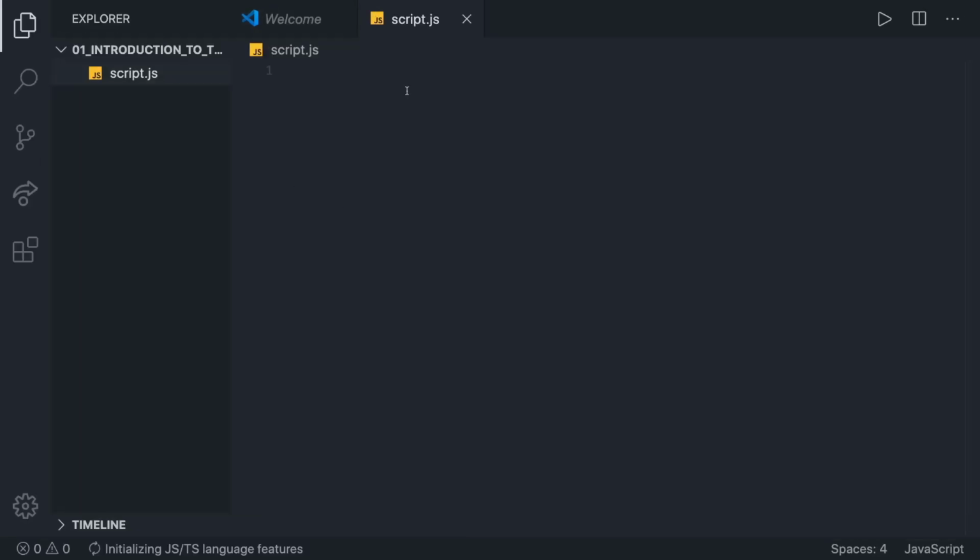That's immediately going to open the file for you, and in there you can say console.log, and then again in quotes, hello world. This is the same line we've written in the console before. You can save it by pressing Command or Control S. If the file is not saved, on top right you should see the circle right there, but when you save it, the circle is gone. That means the file is saved.